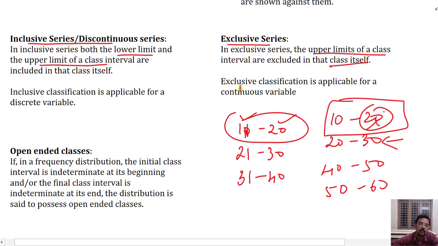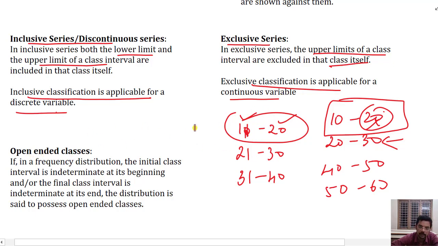Okay, so the exclusive classification is applicable for a continuous variable, and an inclusive classification is applicable for a discrete variable. Is that clear? Inclusive classification is used in case of a discrete variable. Exclusive classification is used for a continuous variable, for grouping them.